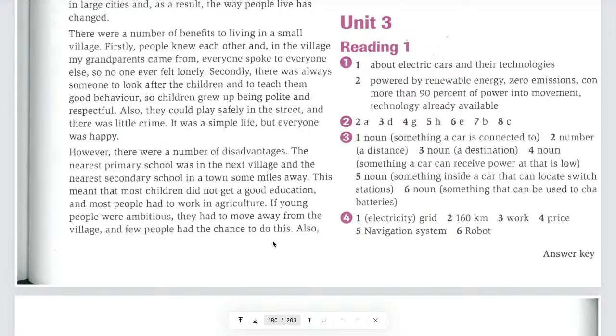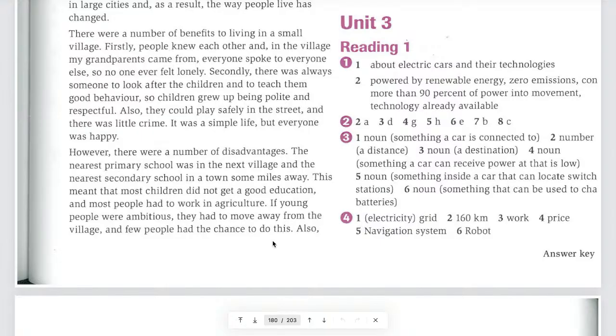If young people were ambitious, they had to move away from the village, and few people had the chance to do this. What does that mean? That means only a few people can go to the town and do something more that has income. Yeah, I mean only few people can do that. Few people can get away from the small villages and go to some maybe bigger cities and to have a better chance. Okay, and maybe get a higher income. That is not for everyone.